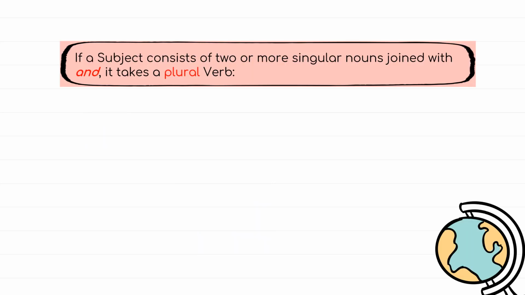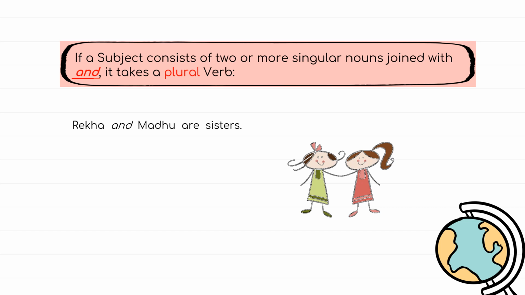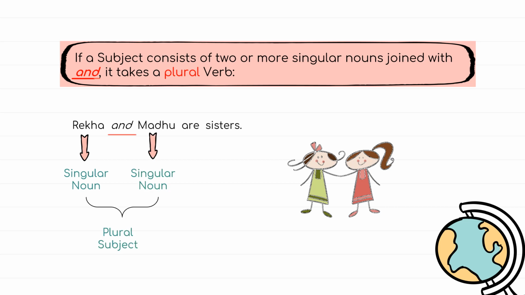If a subject consists of two or more singular nouns joined with and, it takes a plural verb. In the example, Rekha and Madhu are sisters. We have two singular nouns, Rekha and Madhu. So the subject will be considered plural and the verb will also be plural in this case.